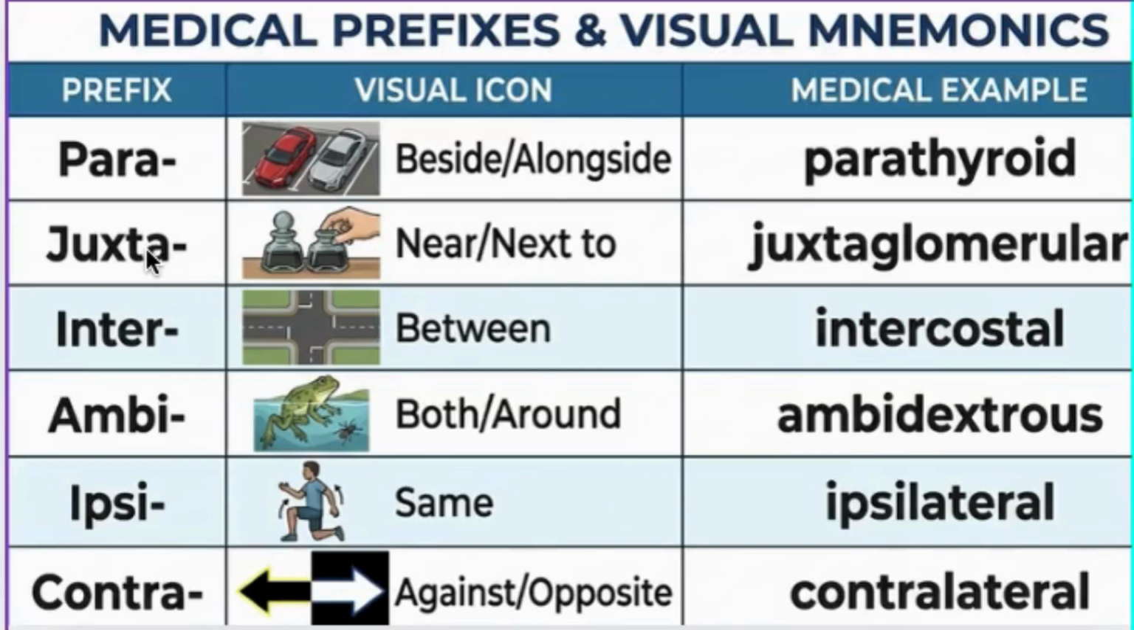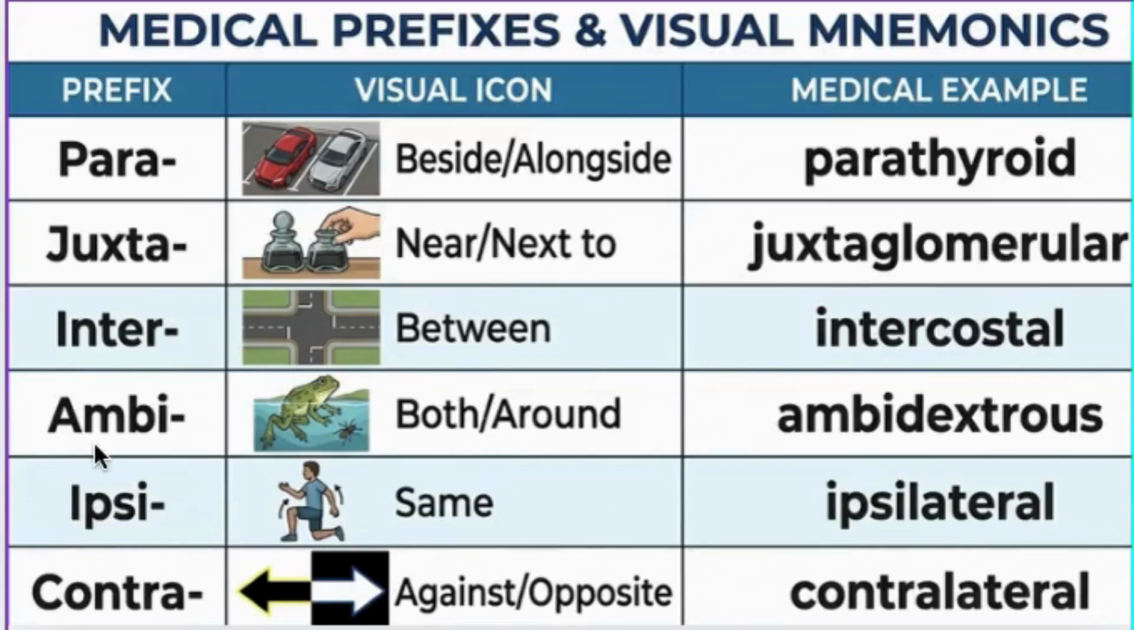Juxta means next to. Remember two things in juxtaposition. For example, juxtaglomerular. Inter means between. Remember an intersection between roads. For example, intercostal, between the ribs.